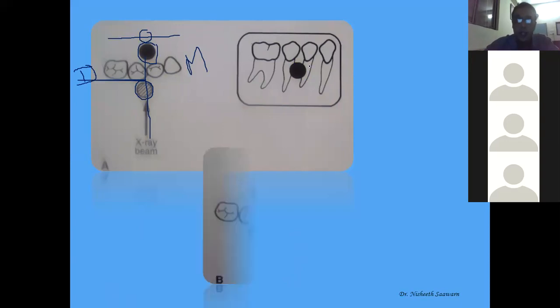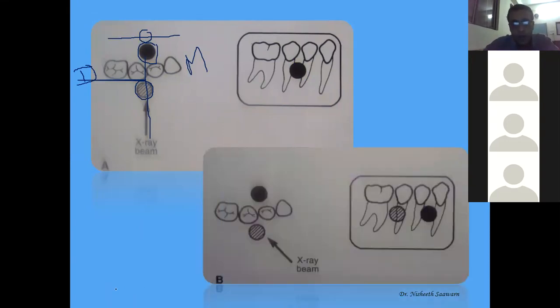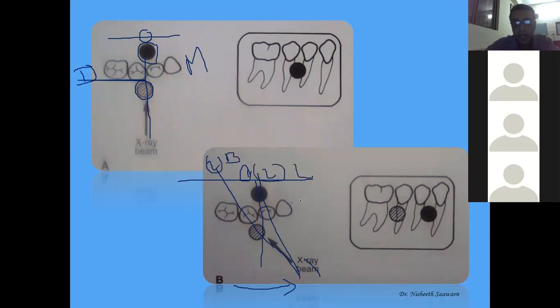Now I change the angulation. Now my angulation is shifted mesially, right? As I look from the mesial aspect, this is being shot over here, and this is being shot over here, right? While earlier it was being shot over here. That means this is the central beam or the first radiograph. This is the second radiograph with mesial angulation of the buccal object, and this is the second radiograph of the lingual object. So the lingual object has moved mesially and the buccal object has moved distally. So this is what we call the SLOB rule.